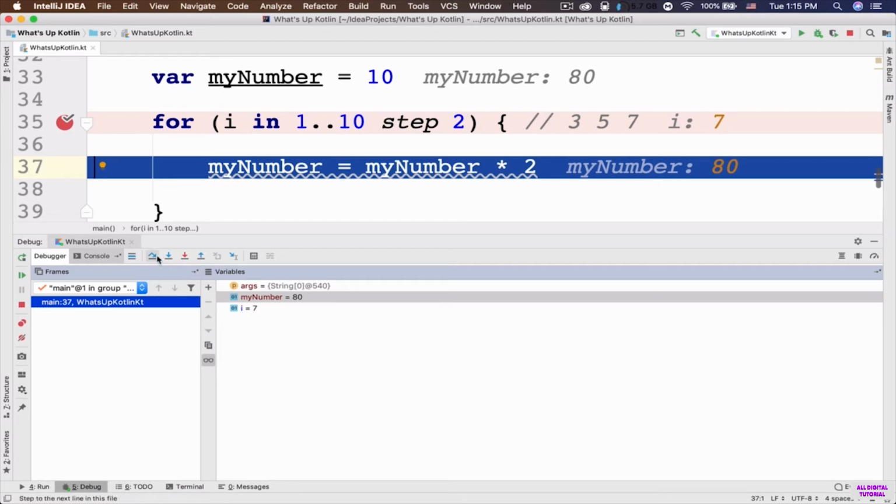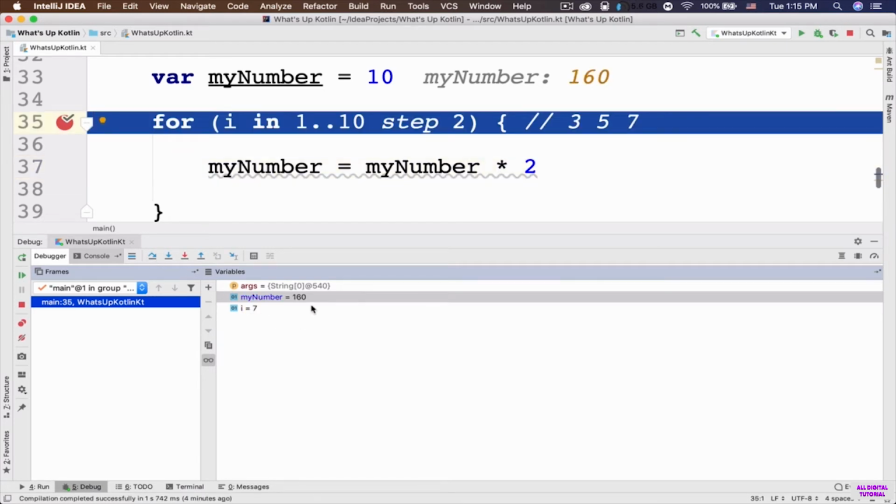Okay, let's execute this code again. Now the value of myNumber is 160. So now we've got number 7, 2 step forward is going to be what? 9. So notice the dynamic here. These numbers are all odd numbers, right? Let's execute this code. Let's click on the step over.